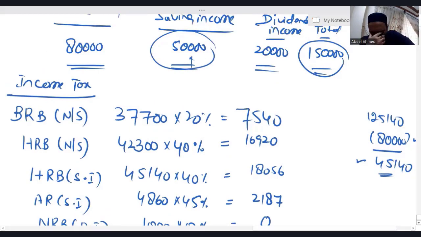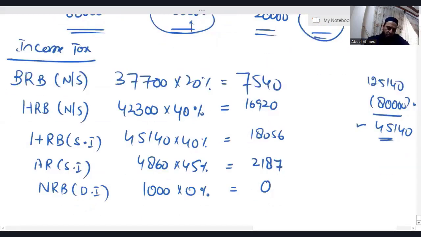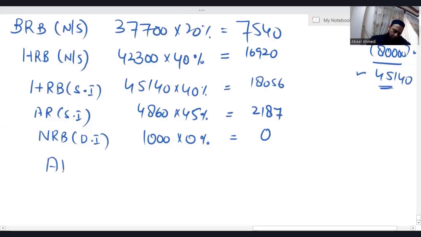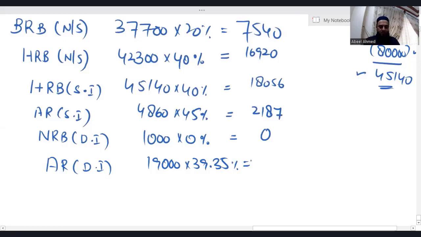Out of this, 1,000 we have taken in nil rate band, the remaining is 19,000, which falls in the additional rate band, where applicable tax rate is 39.35%. These rates, again I'm telling you again and again, will be given to you in the exam. 19,000 into 39.35%, we are getting 7,476.54. Let's make it 7,477.